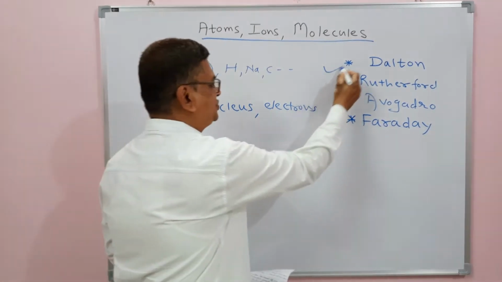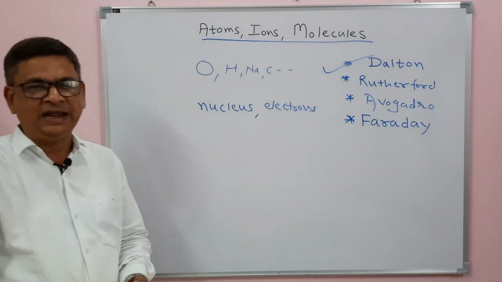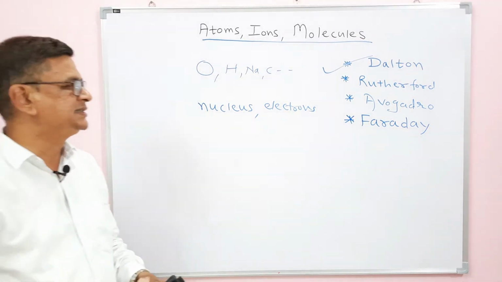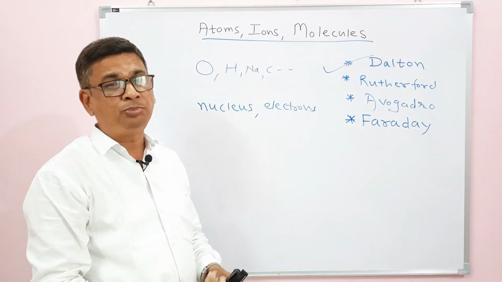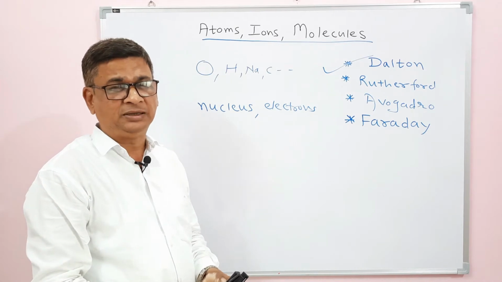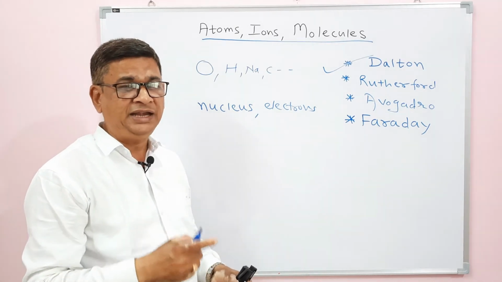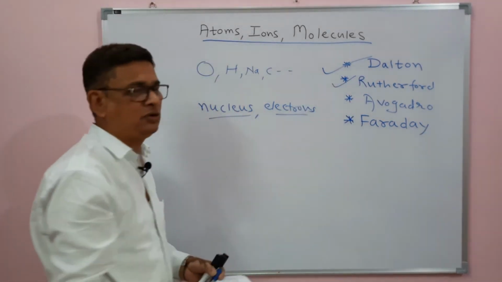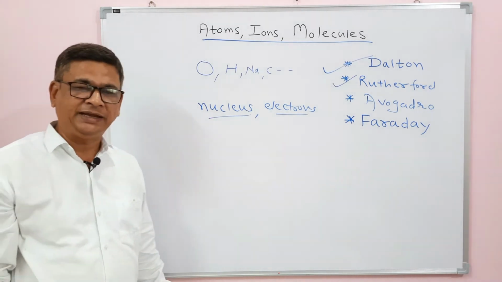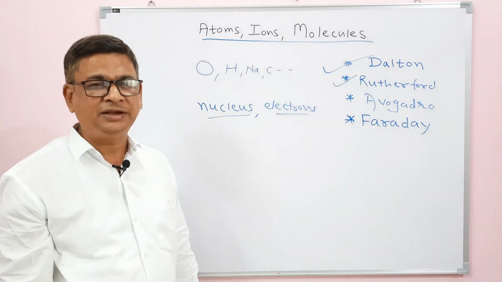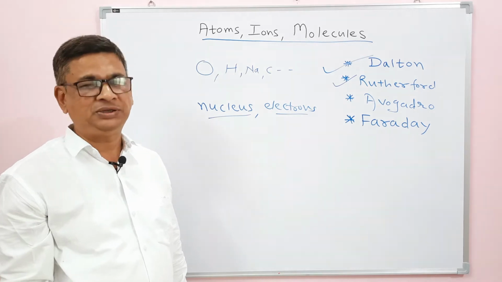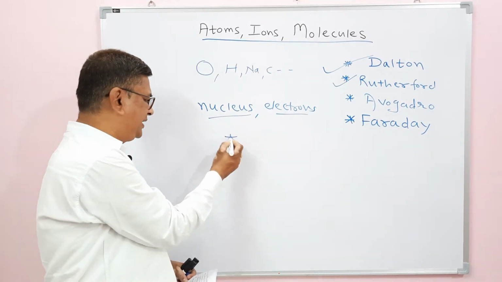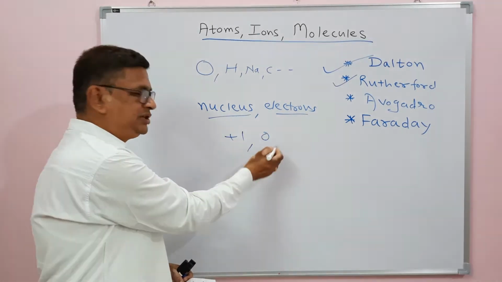So the first scientist was Dalton, who gave an idea about the smallest particle present in every element, which is the atom. But the wrong point was that an atom is divisible. Actually, Dalton said that it is indivisible, but Rutherford proved that it is divisible into nucleus and electrons. As we know, the nucleus contains mainly protons and neutrons. Protons have positive charge, neutrons have no charge. Every proton is supposed to have a +1 charge, neutron charge 0.